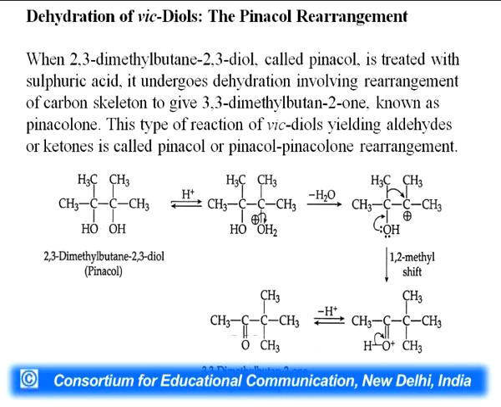You can see in the reaction that 2,3-dimethylbutane-2,3-diol, or pinacol, when it reacts with acid, there is a formation of a protonated water molecule at one carbon. So, there is a formation of carbocation. Then there is a shifting of one group, a 1,2-methyl shift, and then there is a removal of proton to give pinacolone, which is 3,3-dimethylbutan-2-one.